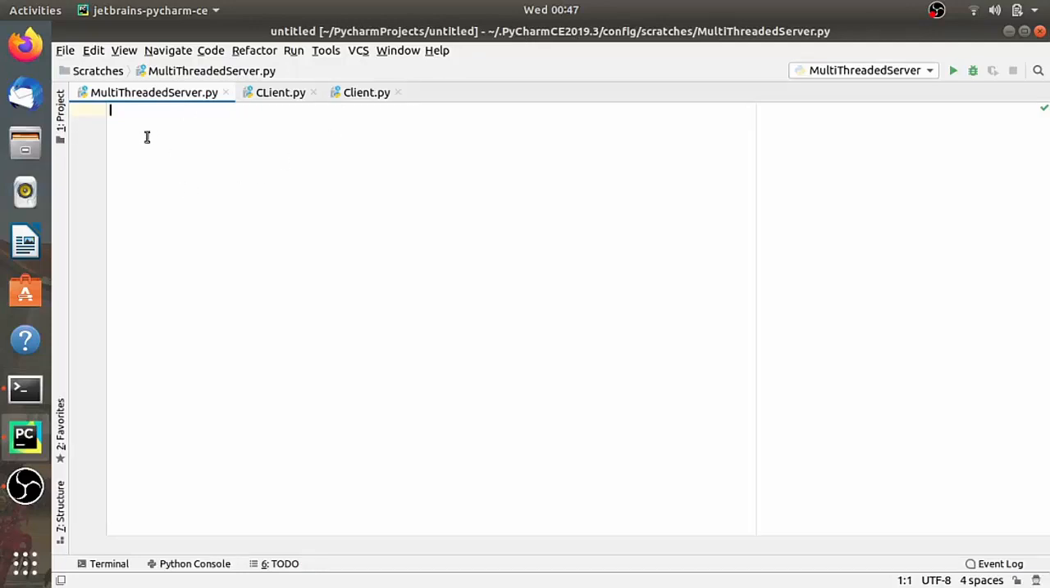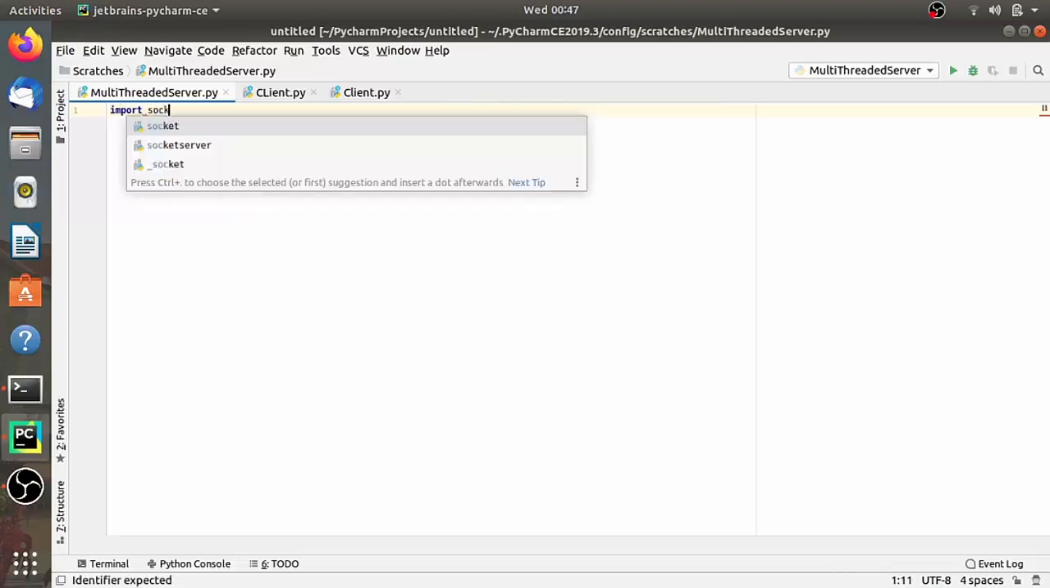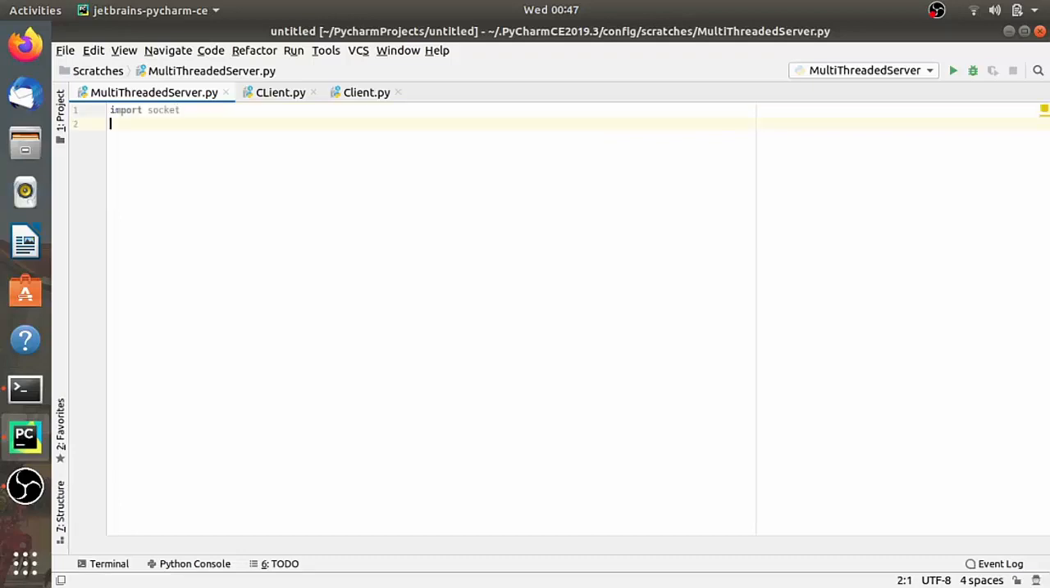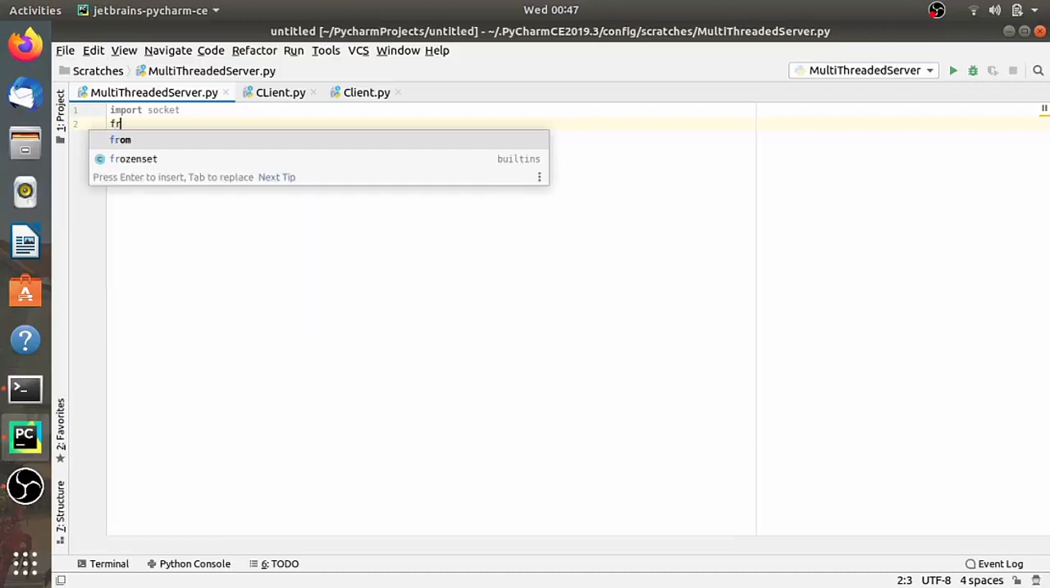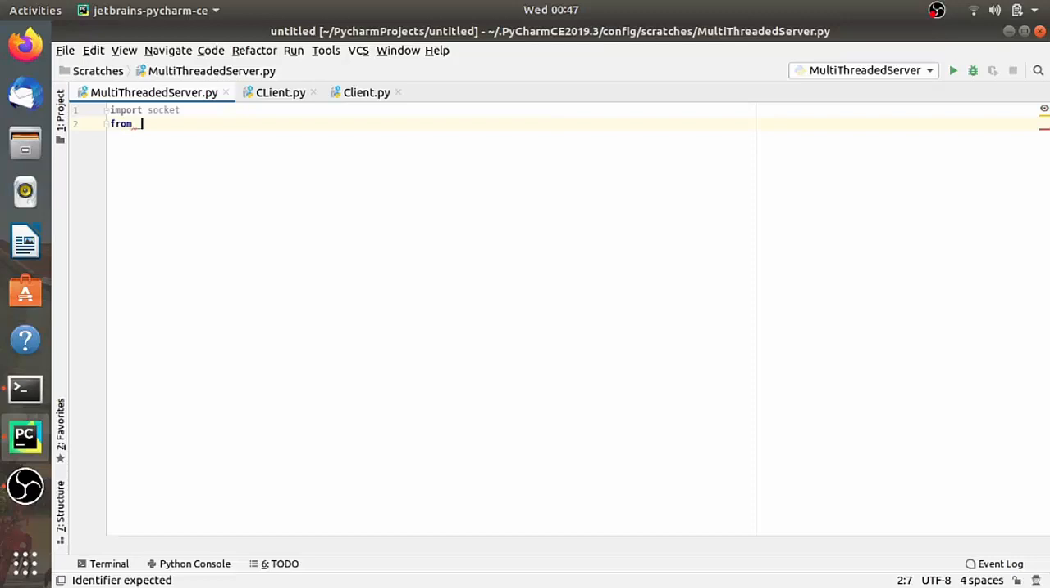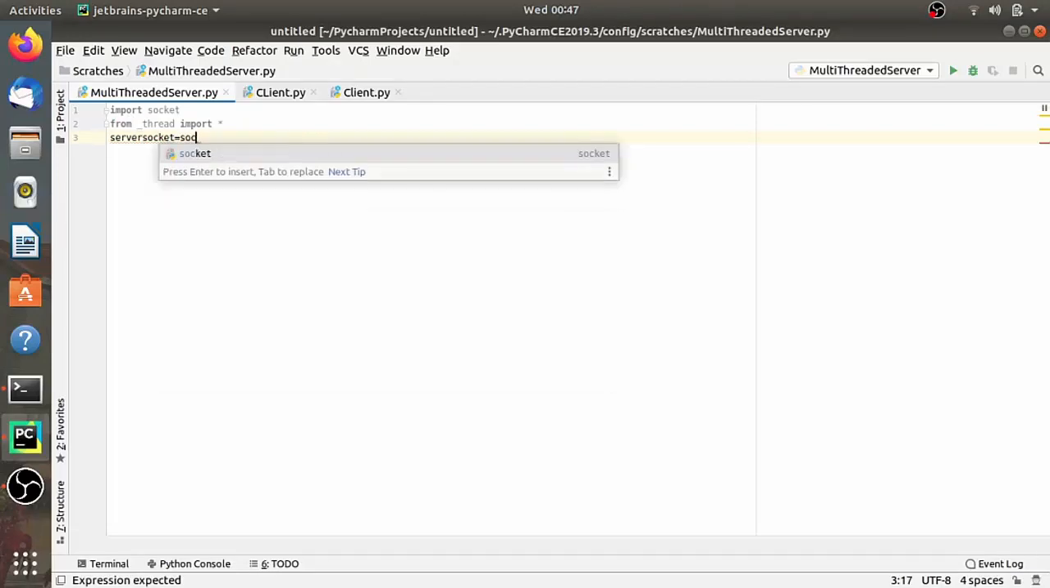As we all know now, first we have to import the socket module of Python. So import socket, and here we also have to import another module, the thread library for multi-threading. So write from _thread import *. So I have imported all the methods. Now let's create a socket object using the socket method of the socket library. So server_socket is equal to socket.socket(), right?